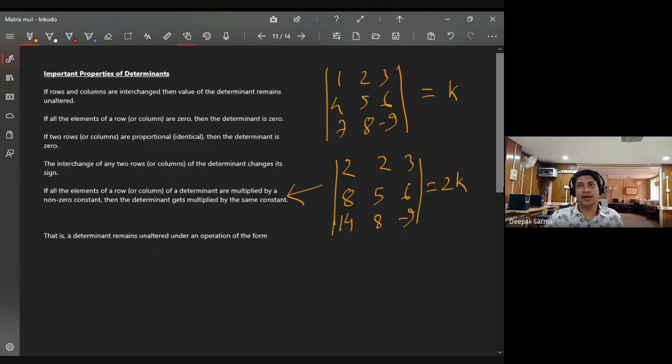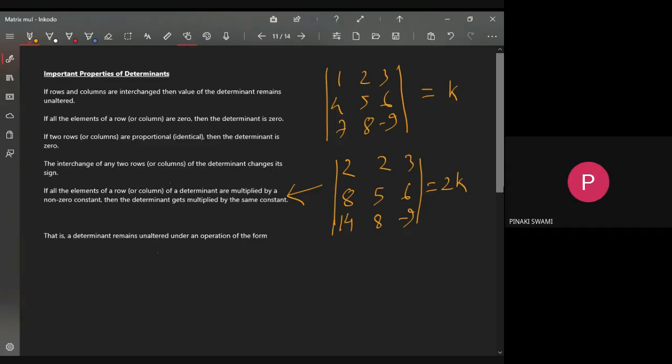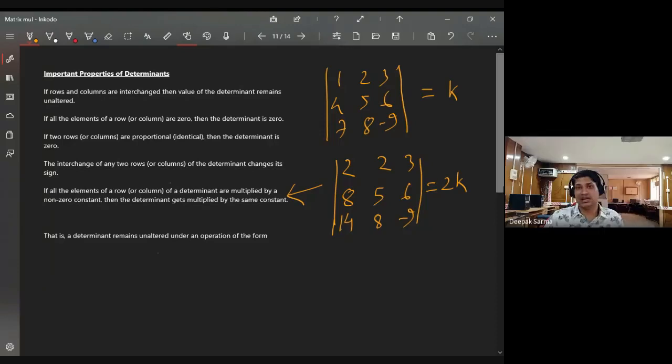Is it clear, all of you? Yes, sir. Similarly, you can do it for rows. Now I have a question. Suppose A is a 3 by 3 matrix. Now, if I multiply A by k, it means you will multiply every entry of A by k.